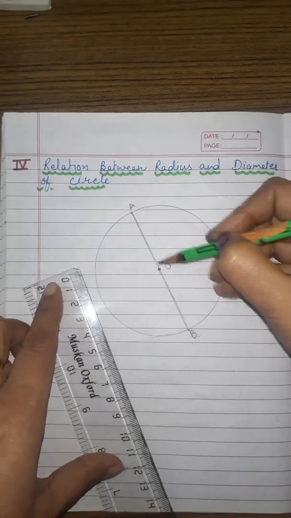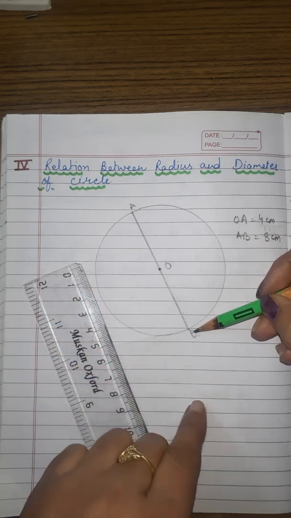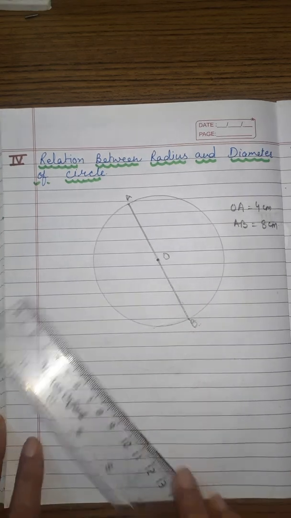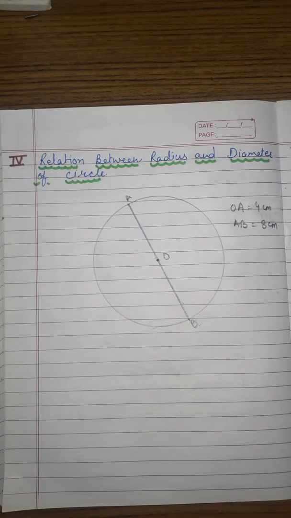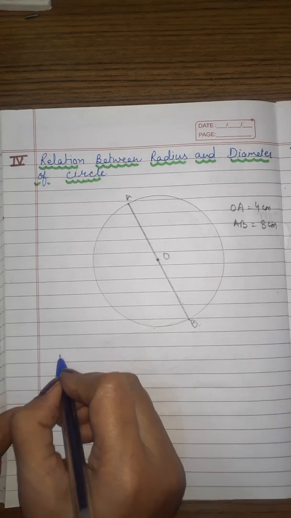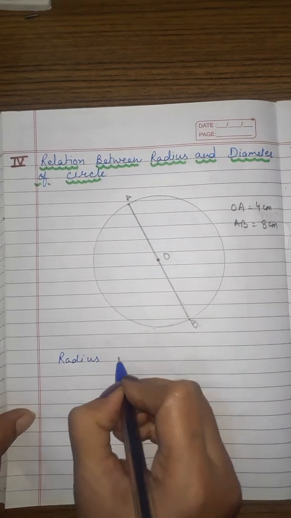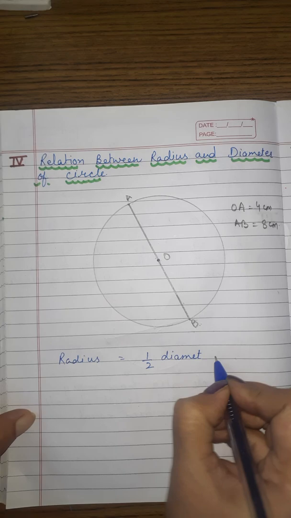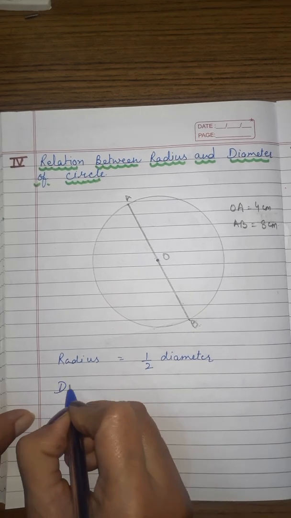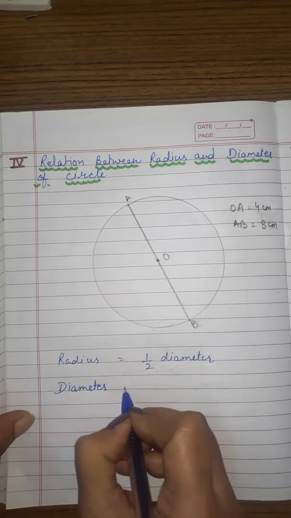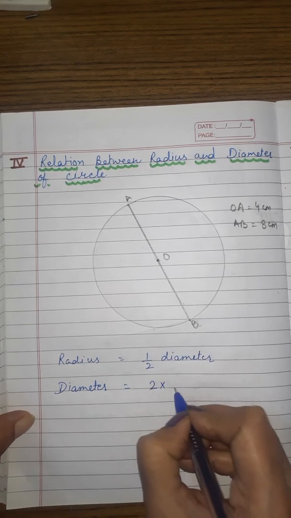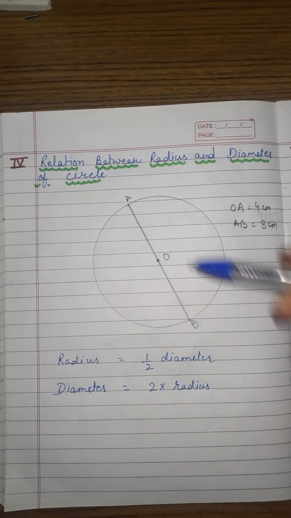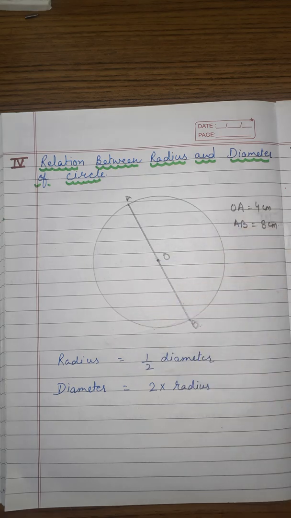Here, if I double the radius, we get diameter, and if I half the diameter, we get radius. Okay, so it is the relation between diameter and radius, that radius is half of diameter. And diameter is twice of radius. Okay, if you double the radius you will get the length of the diameter, and if you halve the length of the diameter you will get the length of the radius.